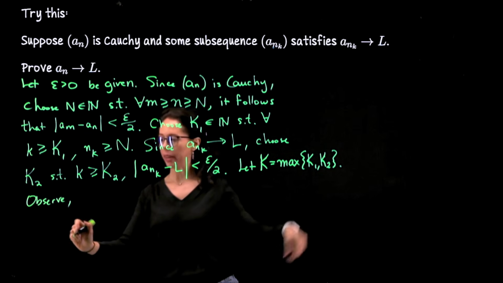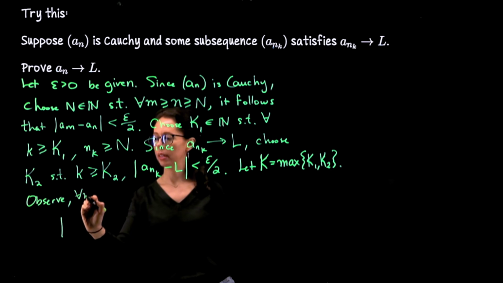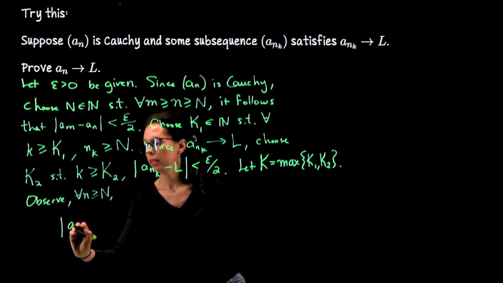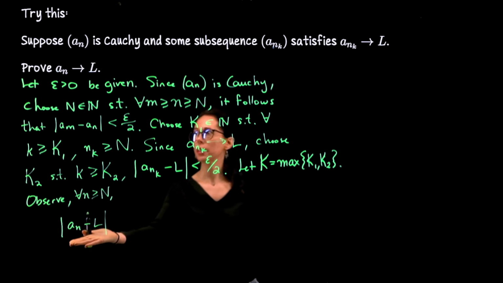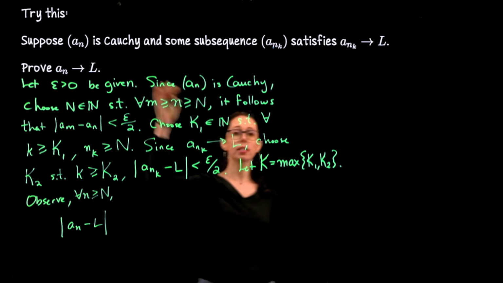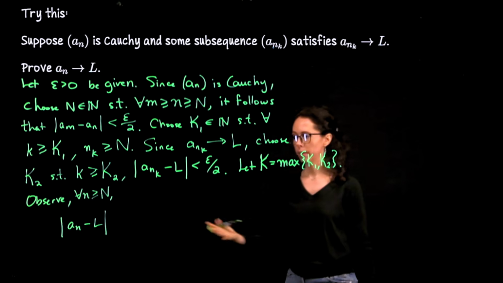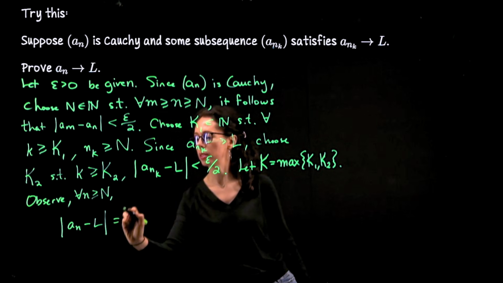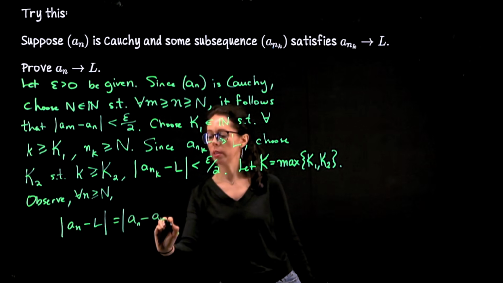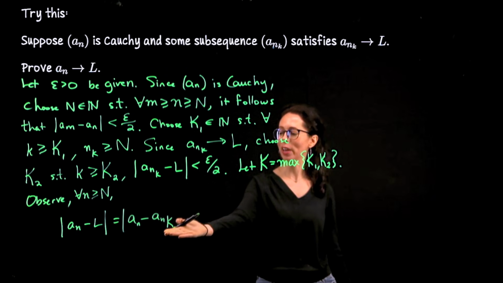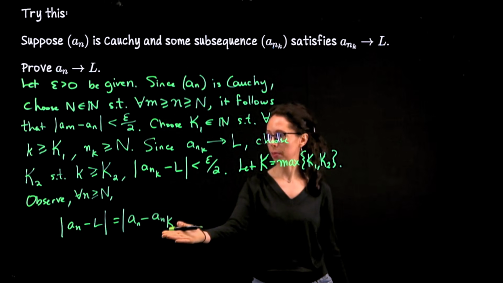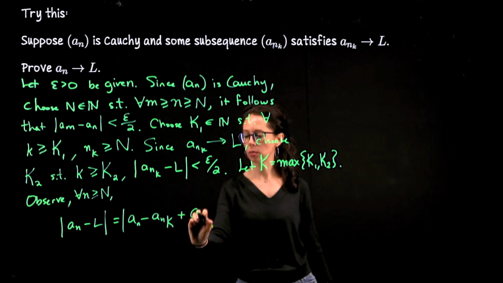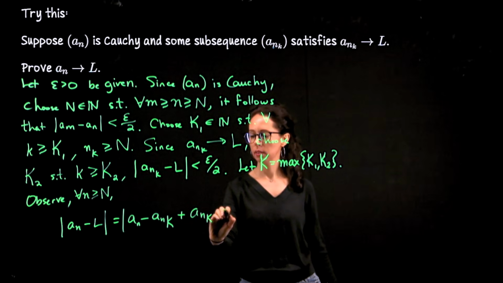I think I'm going to write this to the right here. For all n greater than or equal to capital N, a sub little n minus L. This is the comparison that we want to make to show convergence of the entire sequence a sub n to L. So there's no mention of the subsequence here. We are trying to prove just plain old convergence. To do that, as we talked through a moment ago, we are going to bring in, I'm trying to emphasize that this is capital K here, this one specific subsequence term. So this is actually n sub capital K. We bring it in without changing the value of anything.